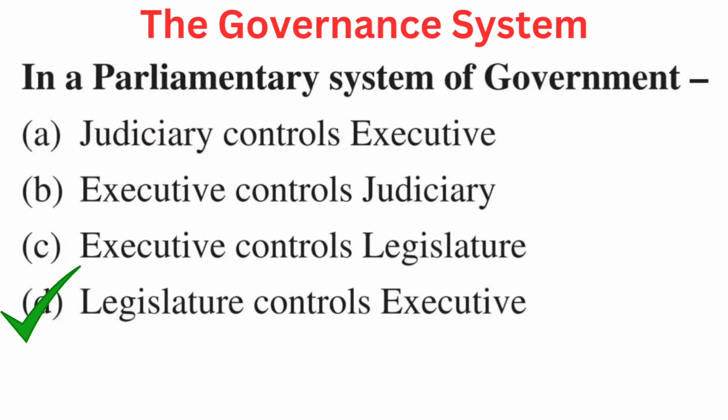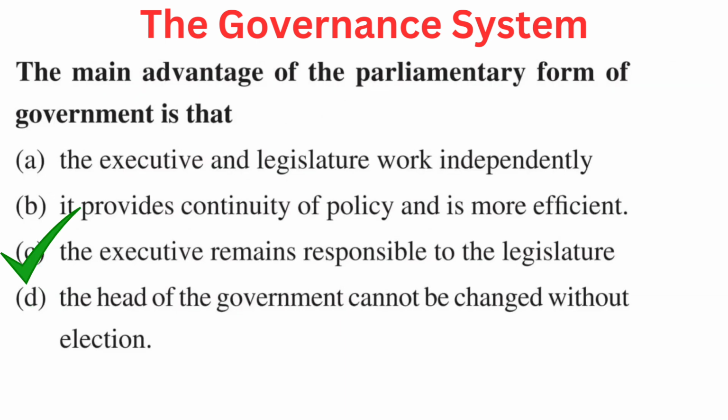Your question is, in a parliamentary system of government, your options are A. Judiciary controls executive, B. Executive controls judiciary, C. Executive controls legislature, or D. Legislature controls executive. Right answer is D. Legislature controls executive.